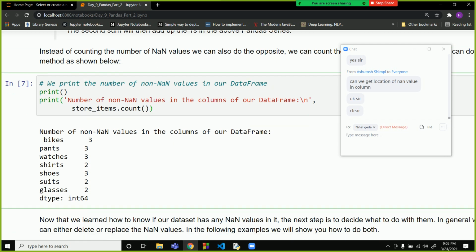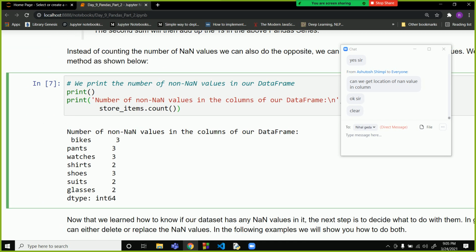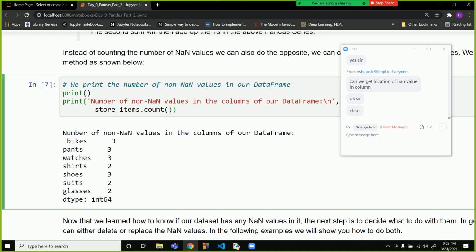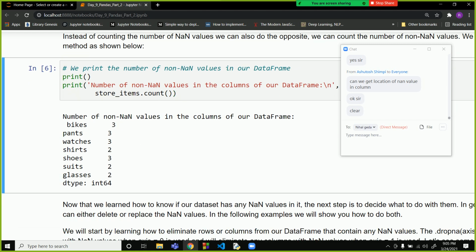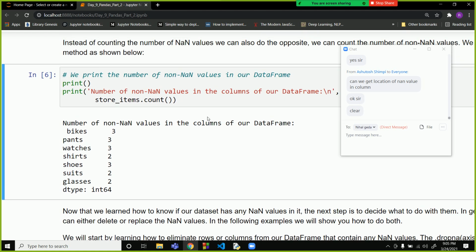Now if we want to calculate all the non-nan values in the columns of a data frame, we can use the count function. The count function will give you the count of all the non-nan values inside the columns of a data frame. So you can see there are 3 non-nan values, then you have 2, so you can understand that there is one nan value over here. Same with 2 over here, so there is one nan value. This is also not that necessary.